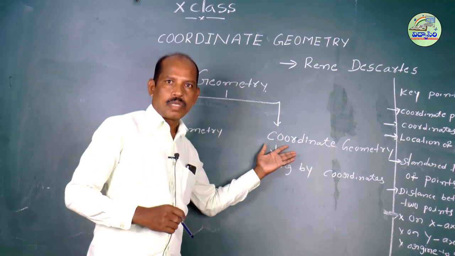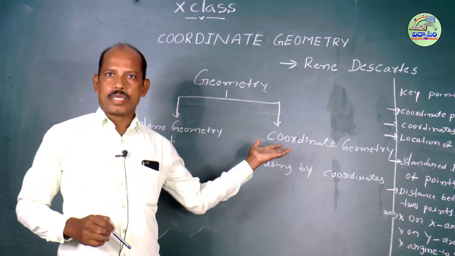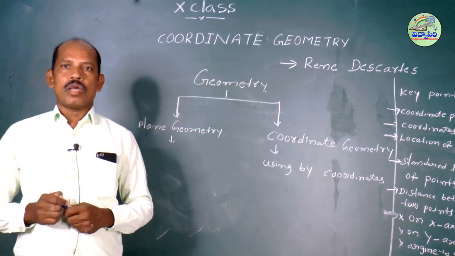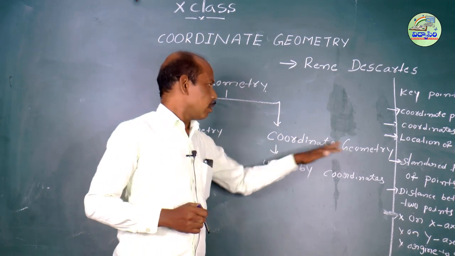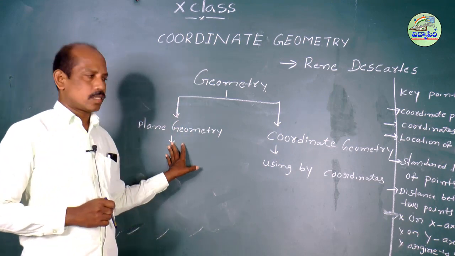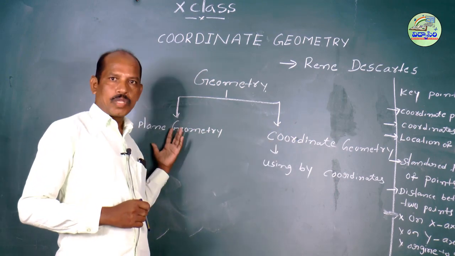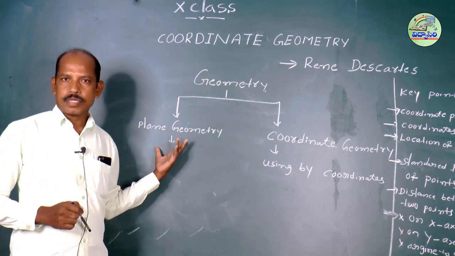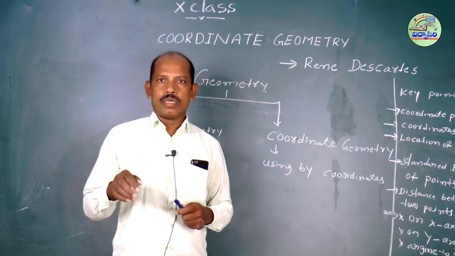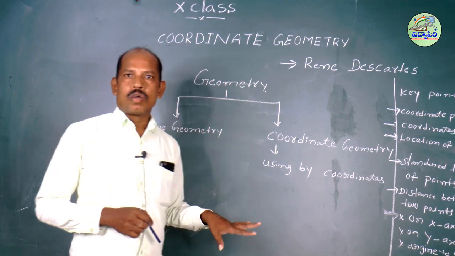But here, same thing, we can find length of the line or area of any faces, any surfaces by using coordinates. That's why it is called coordinate geometry. So the main difference is here using only planes, there using coordinates, but the processes are the same. Here also we are finding areas and lengths. So we can find length of the lines and area of the places. So this is the introduction of coordinate geometry.